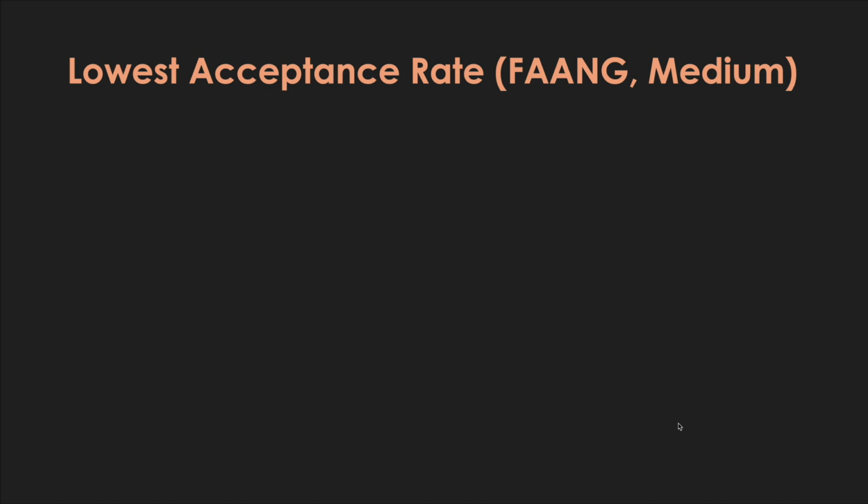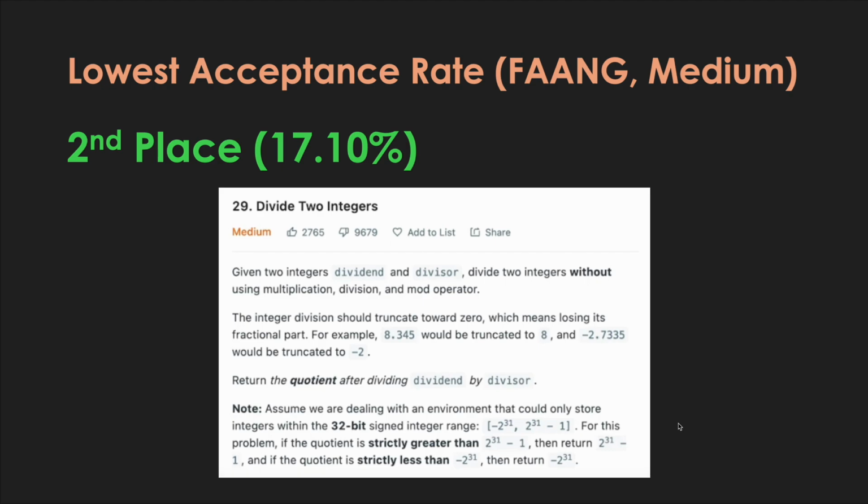Okay, so now let's go to the medium category. At second place, with an acceptance rate of only 17.1%, which is already lower than our easy category, it's LeetCode 29, Divide Two Integers. So you need to basically implement a division and get the quotient.